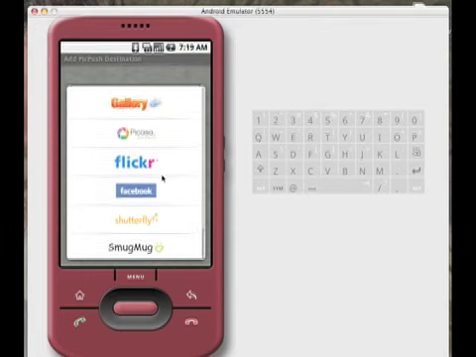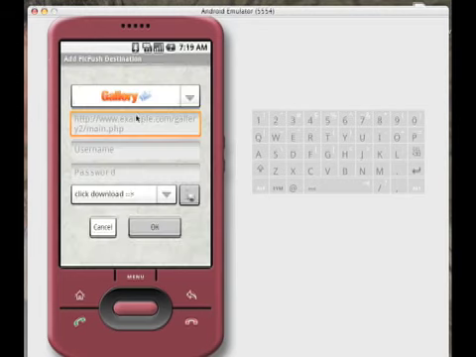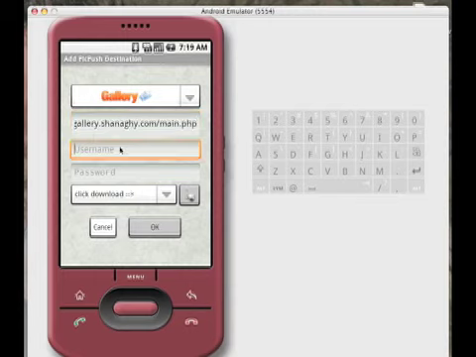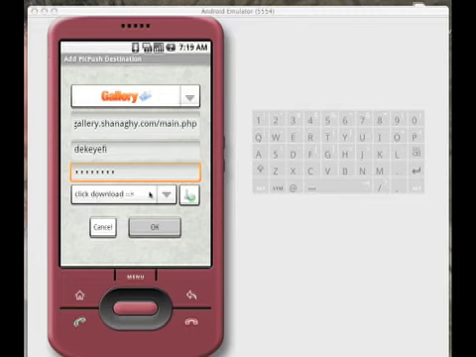So let's start off with Gallery. Select Gallery from the drop down. Type in the address to my Gallery server. My username. And the password. Now that we've got that set up,